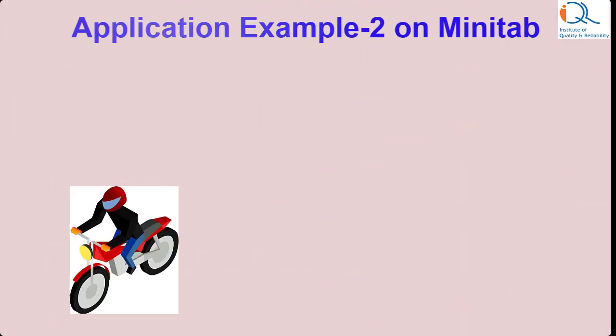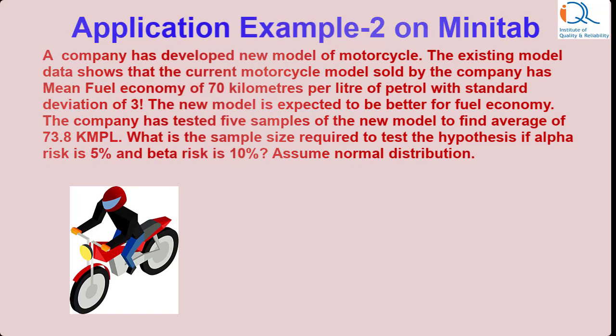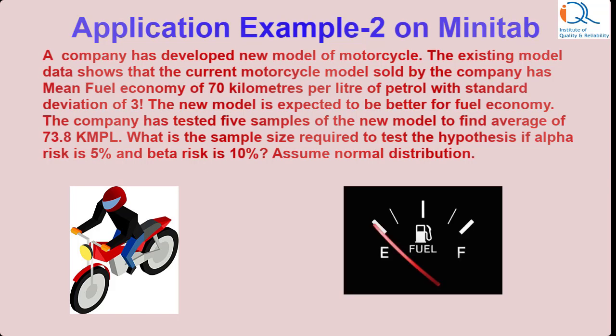Let us see one more example on Minitab software. A company has developed a new model of motorcycle. The existing model data shows that the current motorcycle model sold by the company has mean fuel economy of 70 kilometers per liter of petrol with standard deviation of 3 units. The new model is expected to be better for fuel economy. The company has tested 5 samples of the new model to find average of 73.8 km per liter. What is the sample size required to test the hypothesis if alpha risk is 5% and beta risk is 10%?